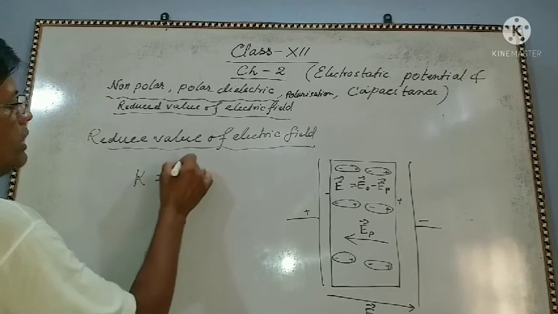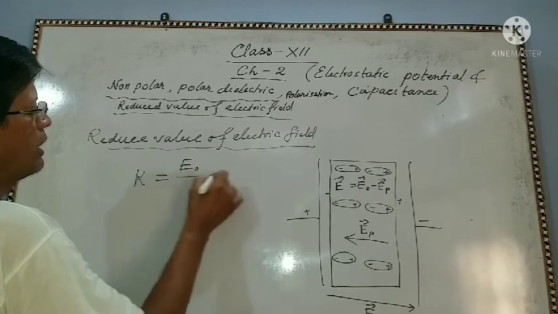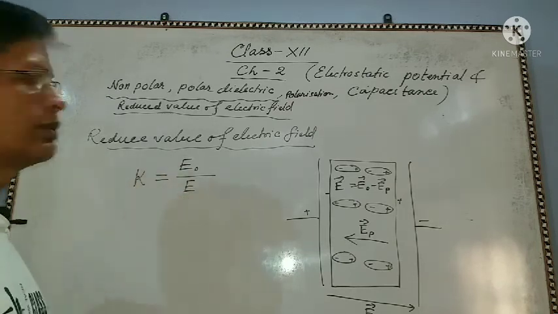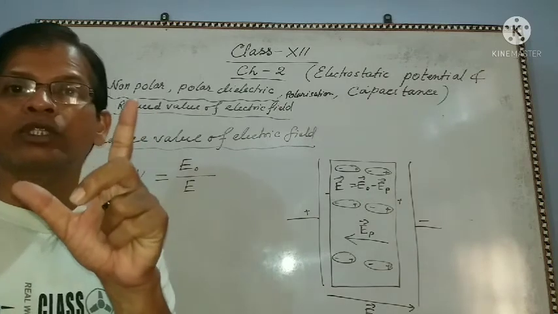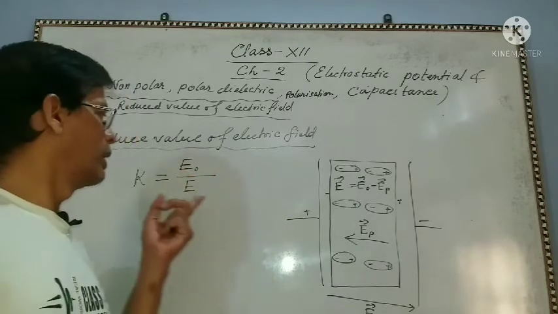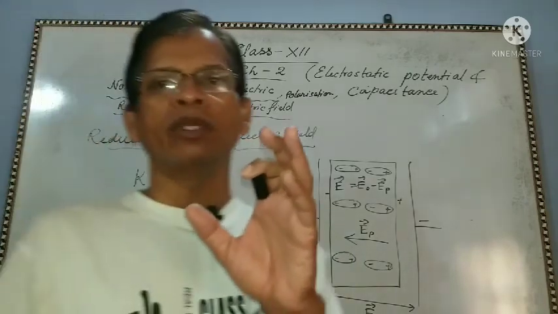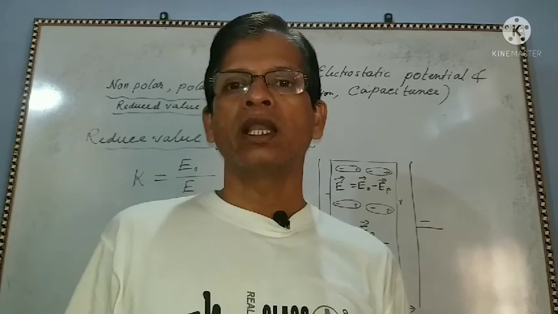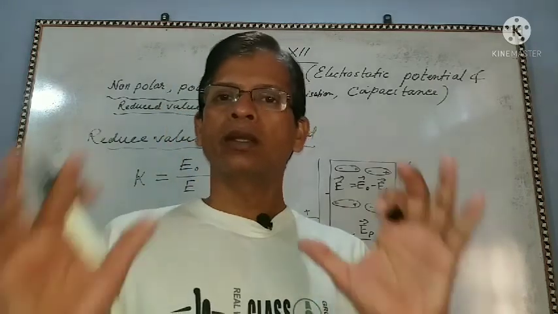This is the ratio of the external electric field to the internal electric field, the reduced value of electric field. Dielectric constant or specific inductive capacity can be defined as the ratio of external electric field to the reduced value of electric field. Okay, clear?